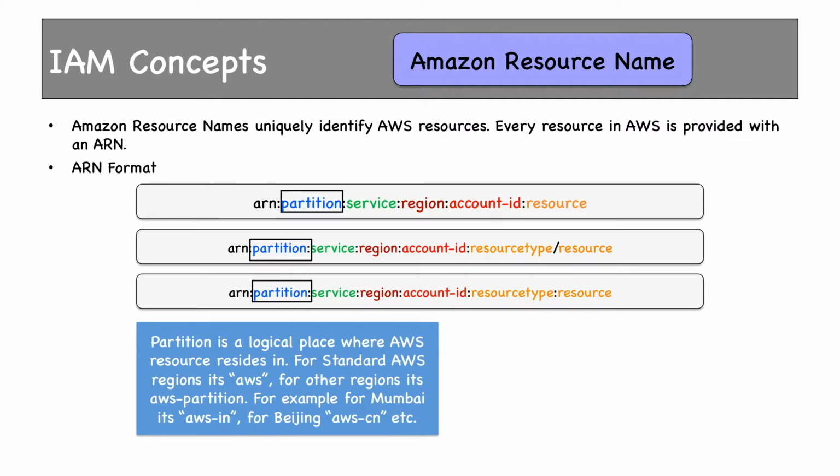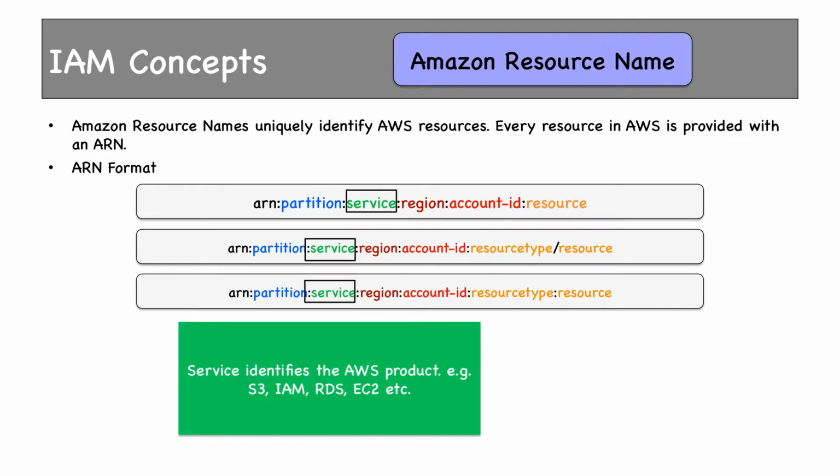Partition is a logical place where the AWS resource resides. For standard AWS regions, it is aws. For other regions, it is aws dash the partition name. For example, for Mumbai, as Mumbai is in India, it would be aws-in. For Beijing, it is aws-cn, etc. Then we have service. Service is the AWS service which this resource belongs to. It can be S3, RDS, EC2, IAM, DynamoDB, etc.